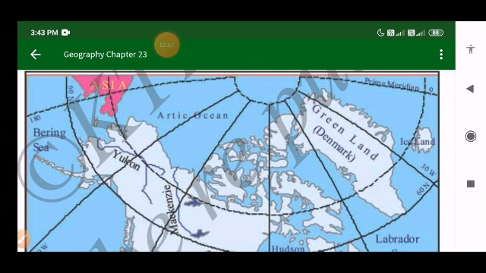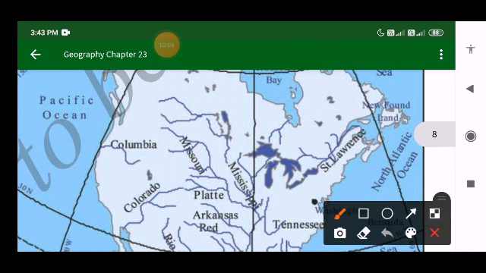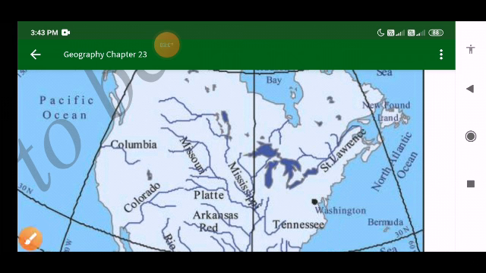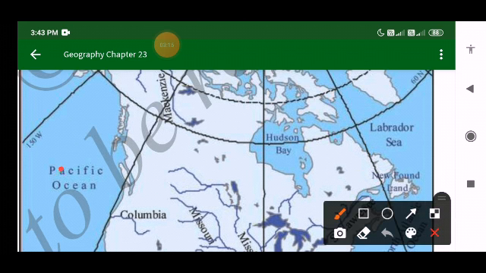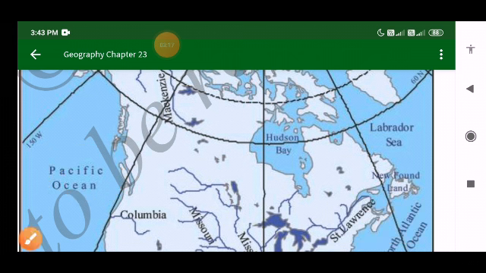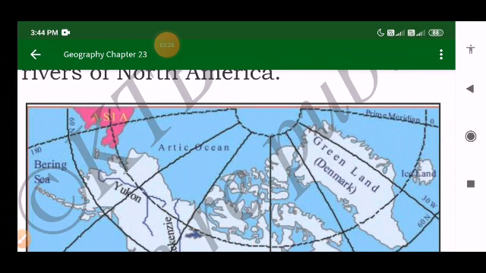I'll show you here. What you are seeing is Atlantic Ocean, and after that you can see here to the west is Pacific Ocean, and to the north is Arctic Ocean, sorry, Arctic Ocean.